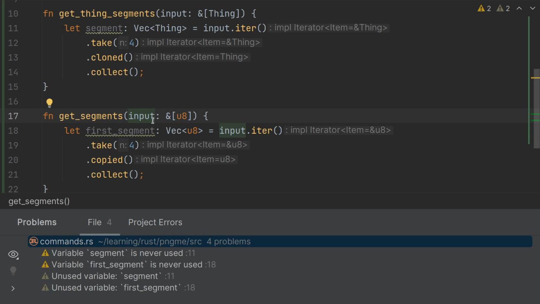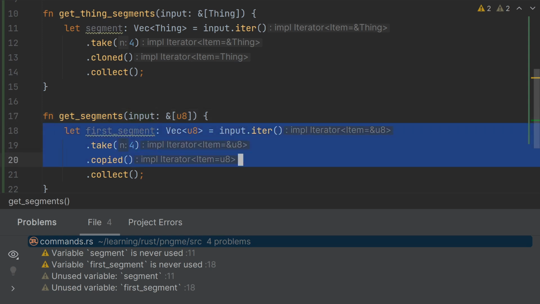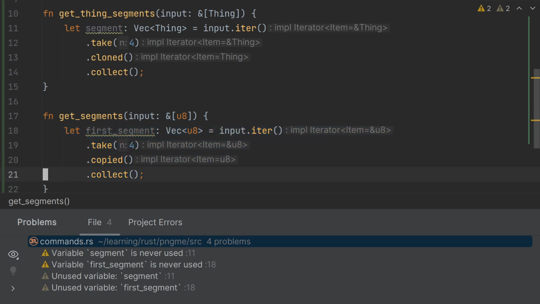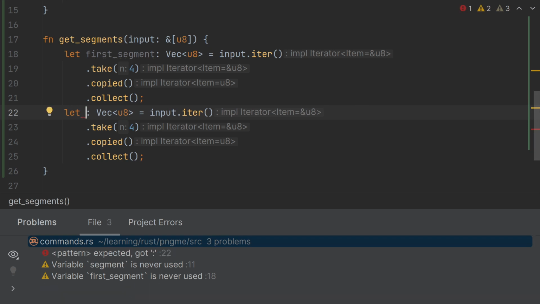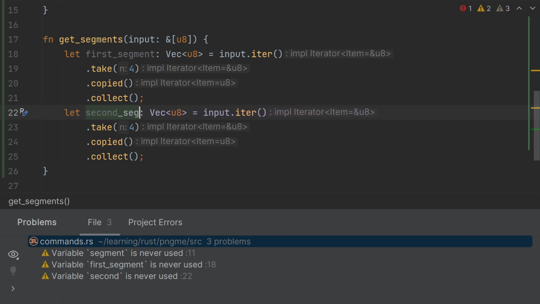So we got the first 4 elements. Let's say we want to do something with the next 4 elements. How would we handle that? Let me just copy this code. Okay, let's rename this second segment.